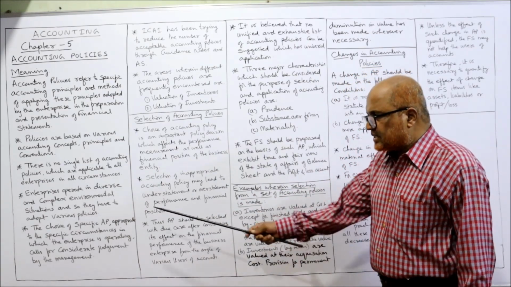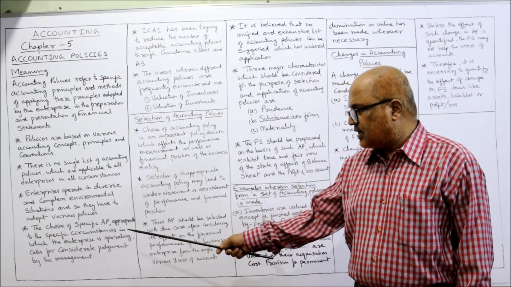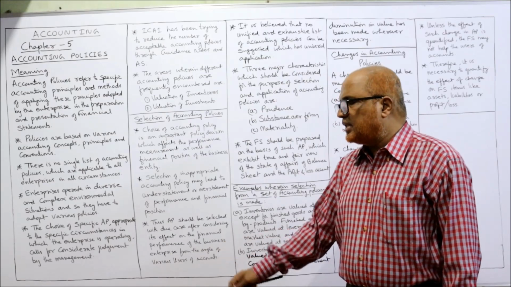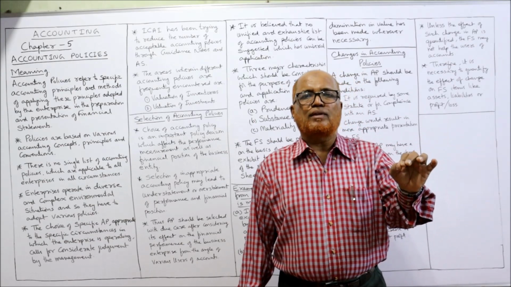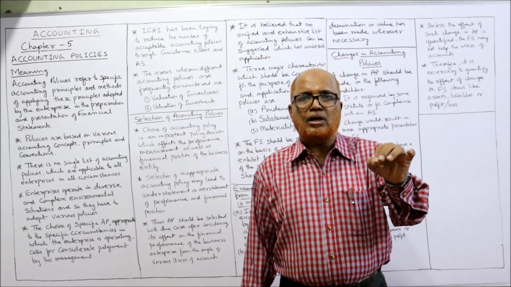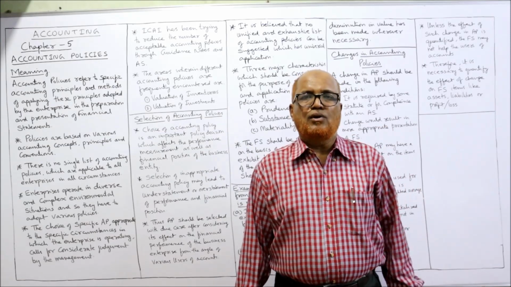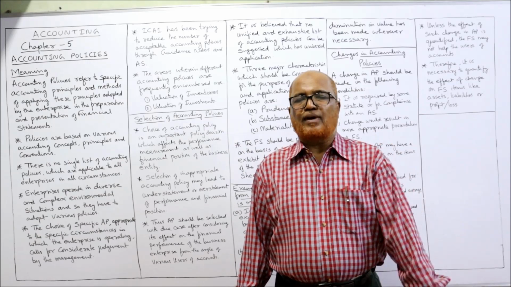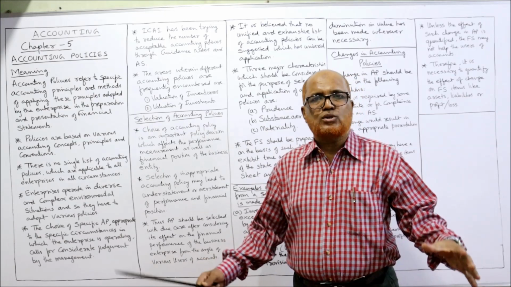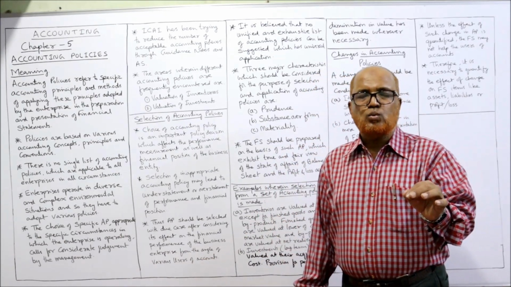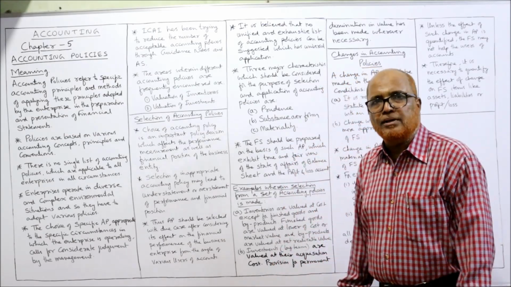The choice of a specific accounting policy appropriate to the specific circumstances in which the enterprise is operating calls for considerable judgment by the management. Finally, it depends on the judgment of the management which accounting policy is most appropriate for our business, so that the financial statements show a true and fair view of the state of affairs. So it needs very careful judgment by the management to adopt a particular accounting policy.